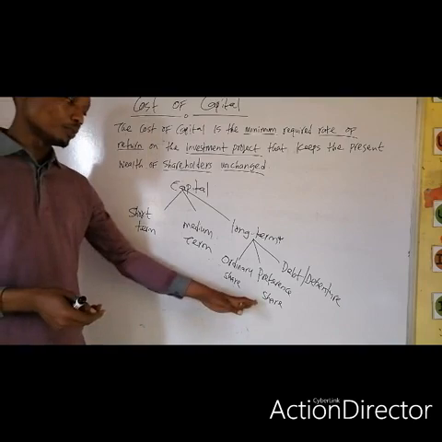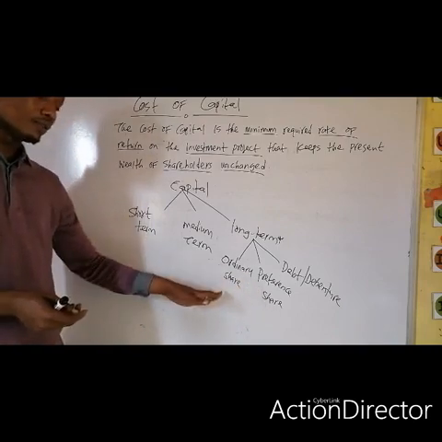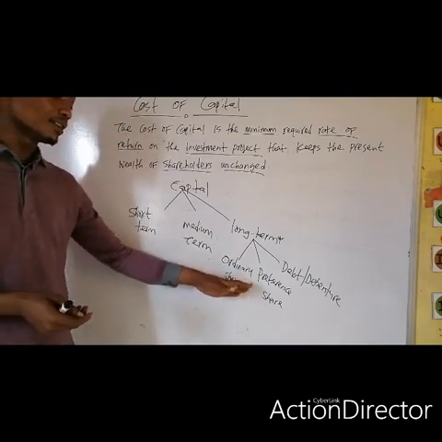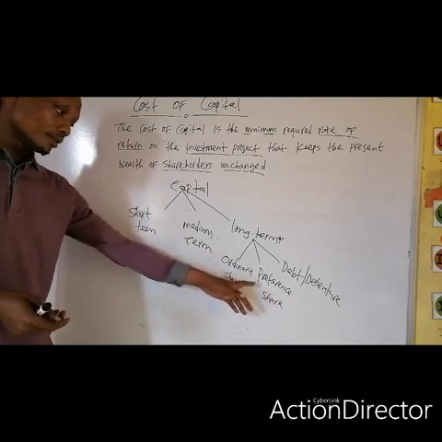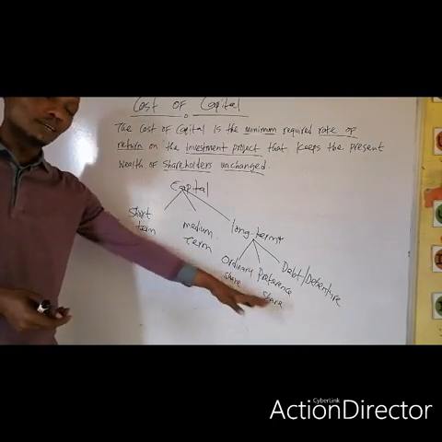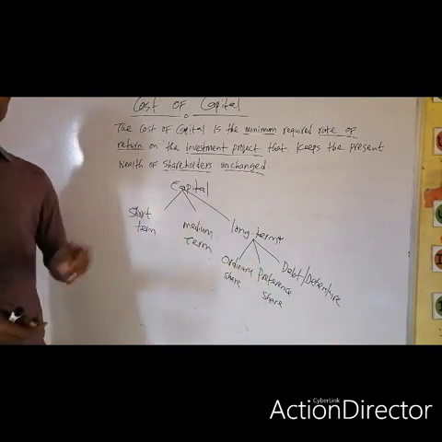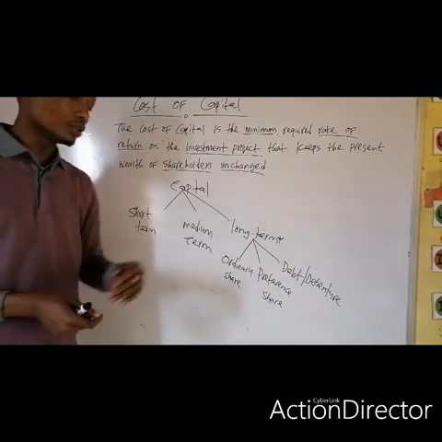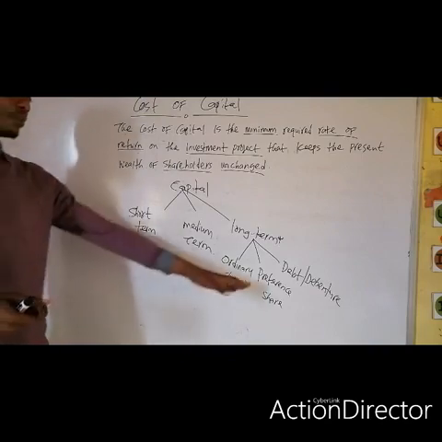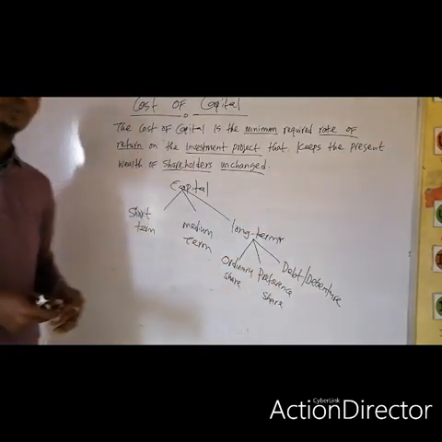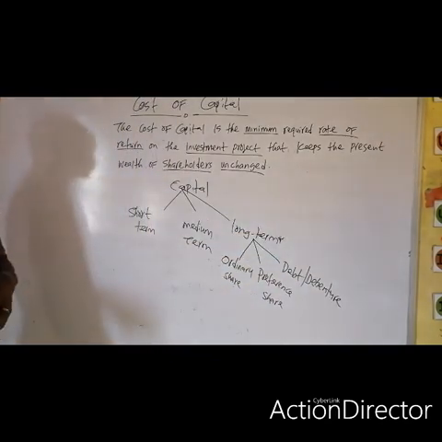And so some people say they are also part of the company. Some people say they are not part of it, because if the company makes profit, they will pay them, and they also receive a fixed rate of dividend, just like the debenture holders. That is why some people classify them as not being part of the company.